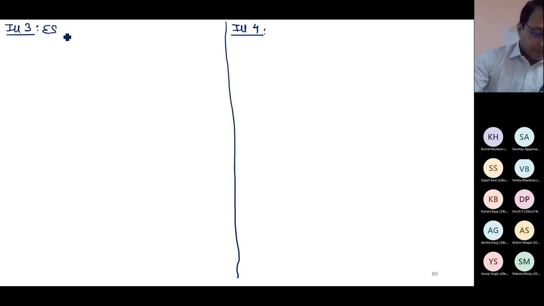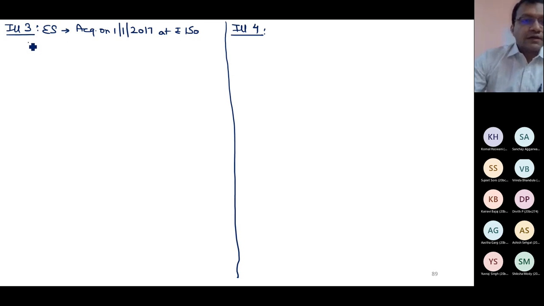Equity share acquired on 1st Jan 17 at 150. Fair market value 50 rupees on 31st Jan 2018.